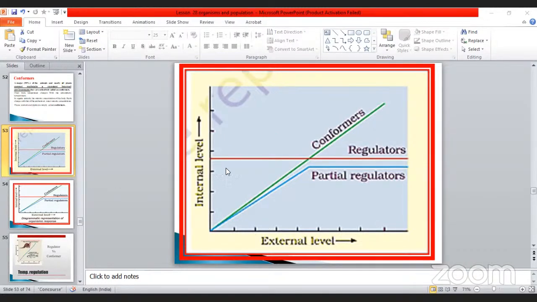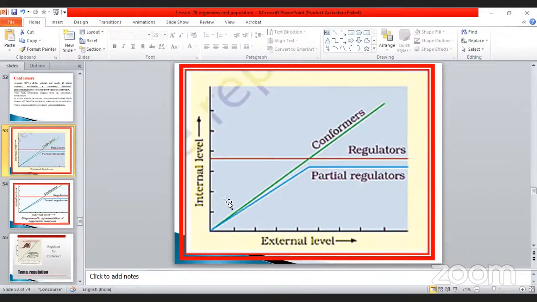See that conformer. What is a regulator? Regulator is nothing but, as you already know, one that maintains its body temperature, otherwise called homeostasis. Such organisms are called regulators. Partial means 50% conformer and 50% regulator.